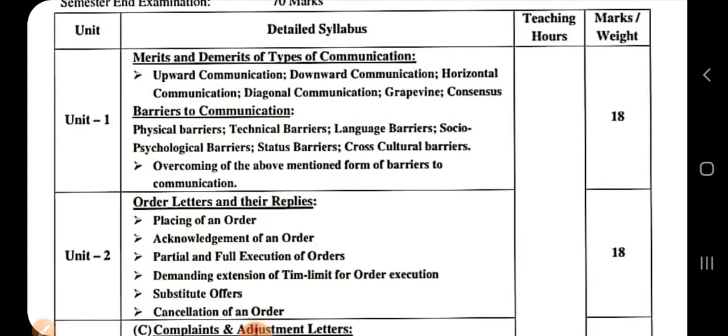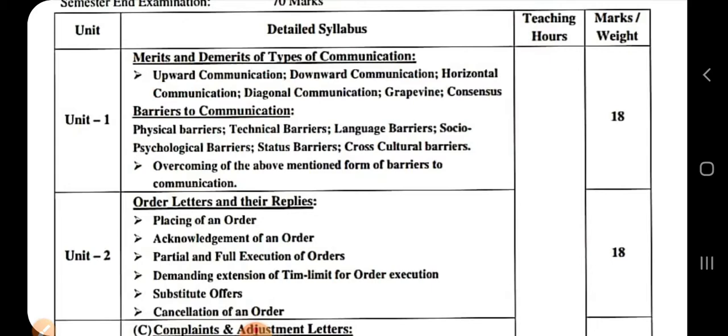merits and demerits of types of communication that we have learned in semester number 1: what is upward communication, what is downward communication, what is horizontal communication, diagonal communication, grapevine, and so on. All these things we have learned in semester number 1, but we are also going to discuss them in semester number 2.